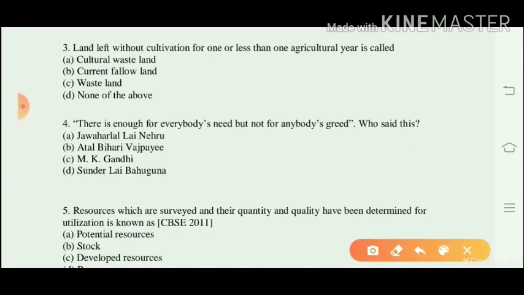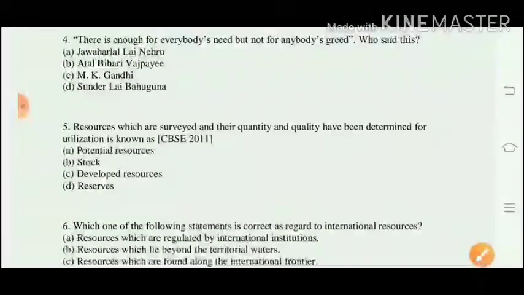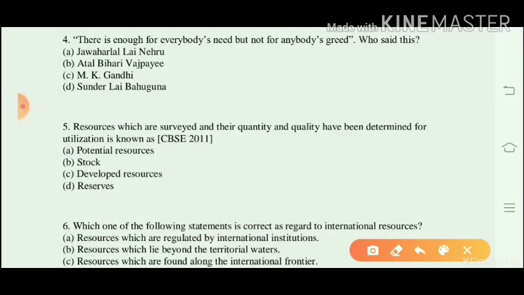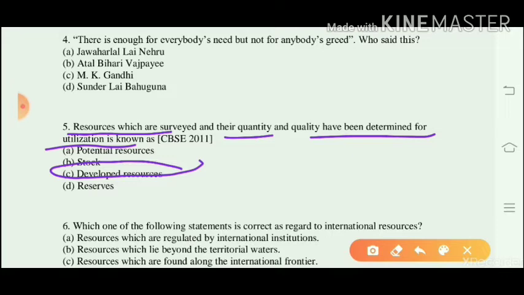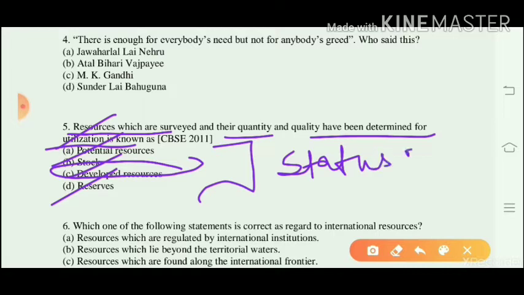Question number 4. We have one statement that there is enough for everybody's need but not for anybody's greed. This statement is given by Mahatma Gandhi. Question number 5. Resources which are surveyed and their quality and quantity have been determined for utilization are known as developed resources. All these 4 types of resources, potential, developed, stock and reserve, are the subcategories of resources based on the status of development.